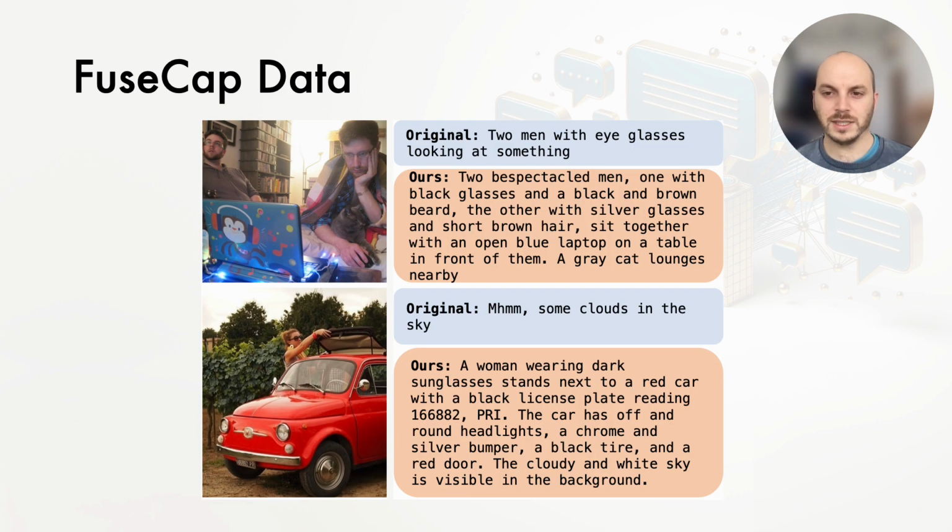Here, we can see additional examples of the FuseCap dataset. Take the upper image for instance. The original caption is two men with eyeglasses looking at something, while the FuseCap caption is much more detailed and comprehensive. Two bespectacled men, one with black glasses and a black and brown beard, the other with silver glasses and short brown hair, sit together with an open blue laptop and a table in front of them. A grey cat lounges nearby.